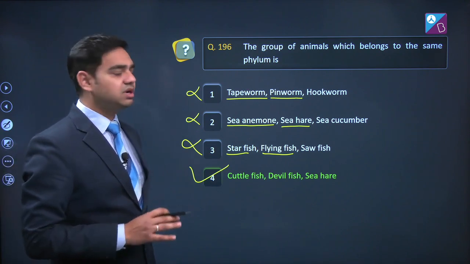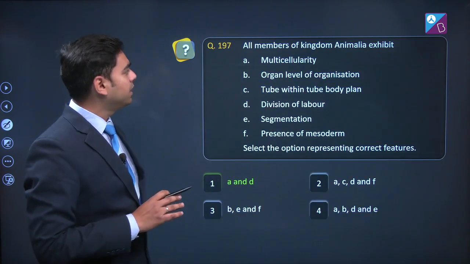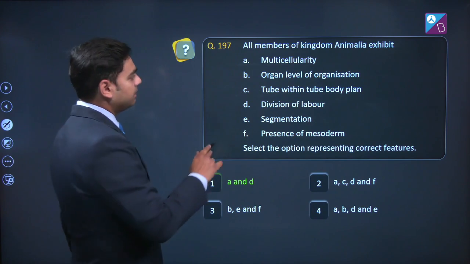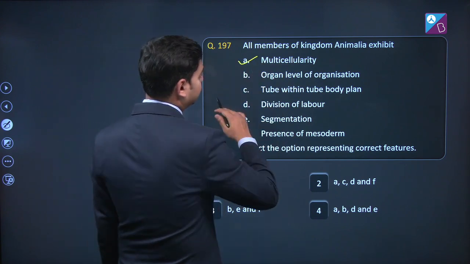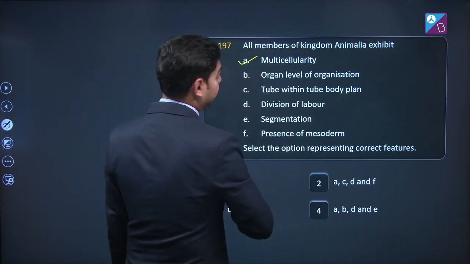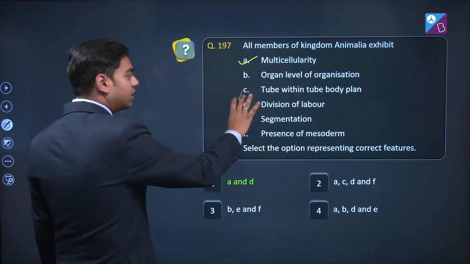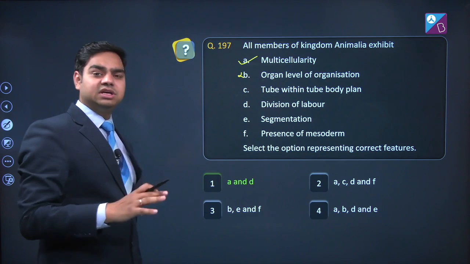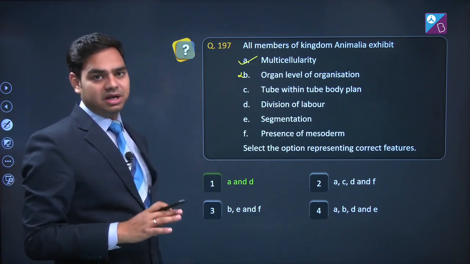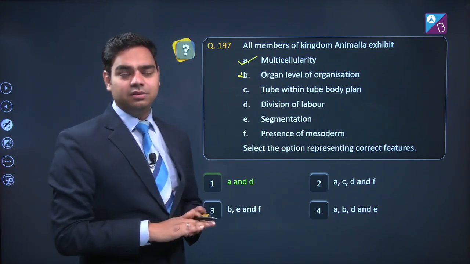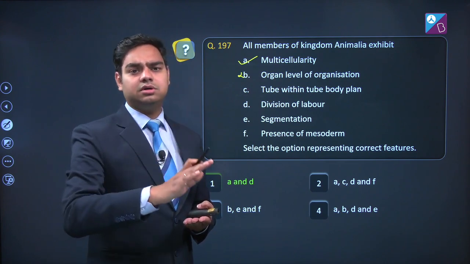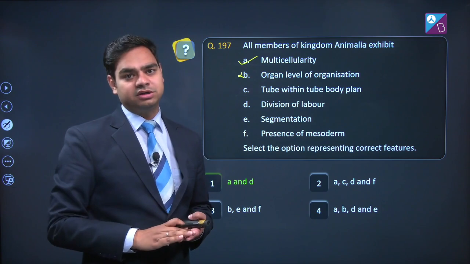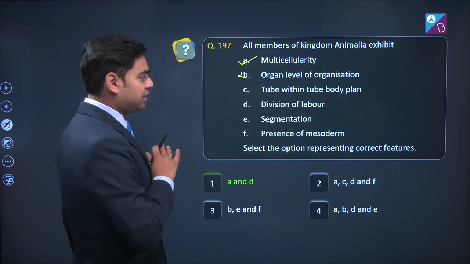Let's move to question number 197. All members of kingdom Animalia exhibit, first, multicellularity. Yes, it is the characteristic feature of kingdom Animalia. Next, organ level of organization, no. Organ level of organization is seen only in case of Platyhelminthes, while other phyla, some show tissue level of organization and some show organ system level of organization. So this option is incorrect.